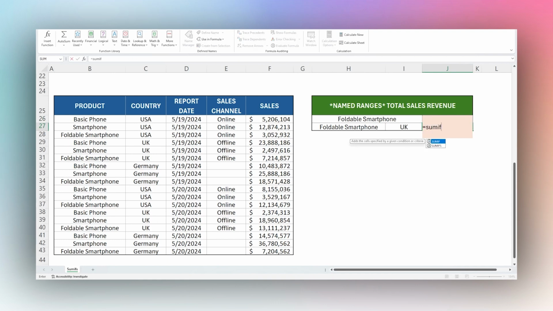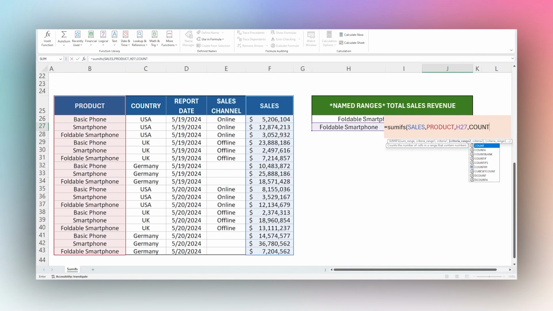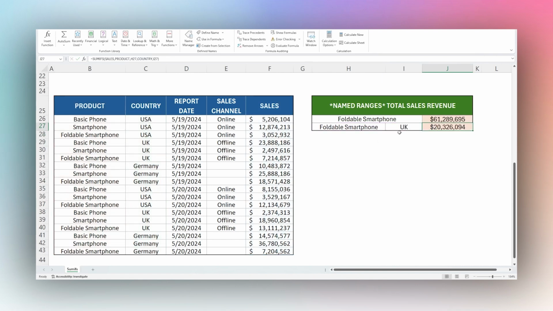And so we'll do pretty much the same thing here. We're going to do this, SUMIFs, and then sales. Product is H27 here, and then country is I27. Close that out. And then there's our final total for foldable smartphone in the UK. And again, just like we did before, we can switch the country or the product and see that total update.